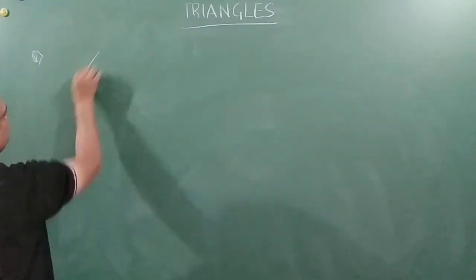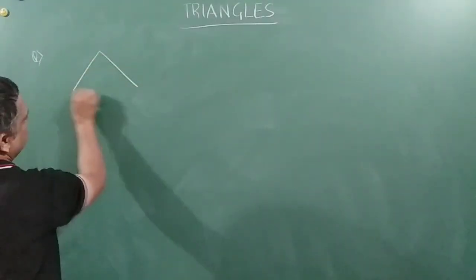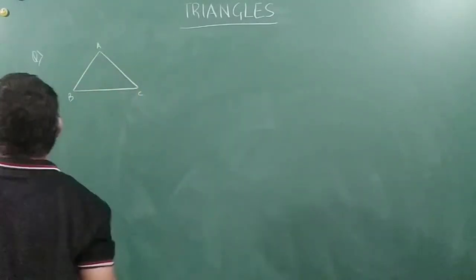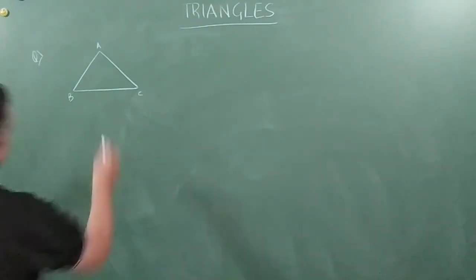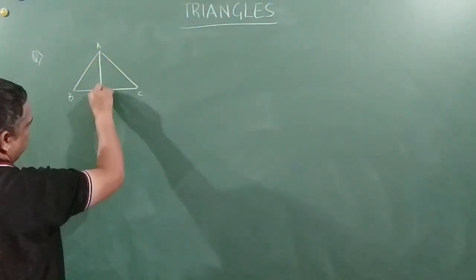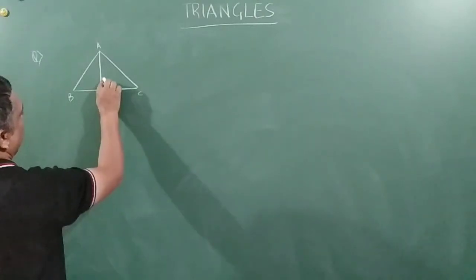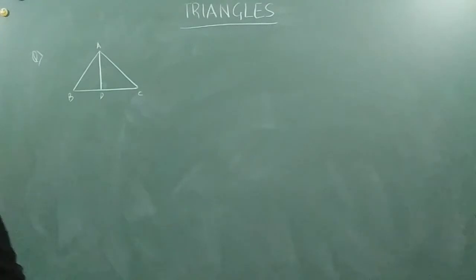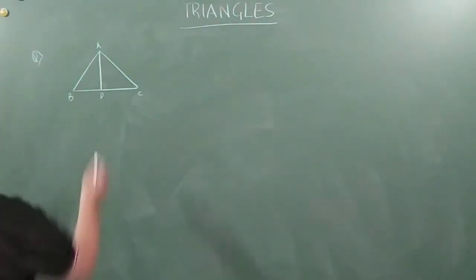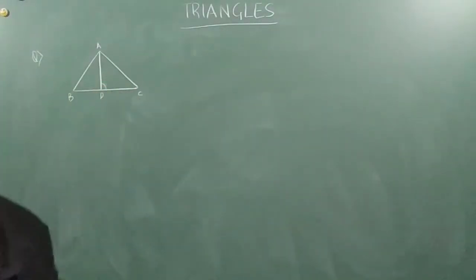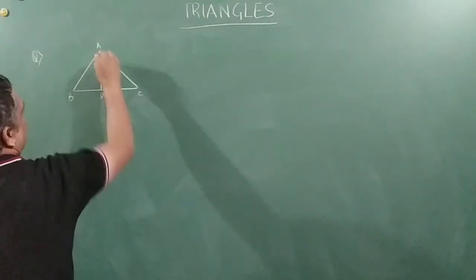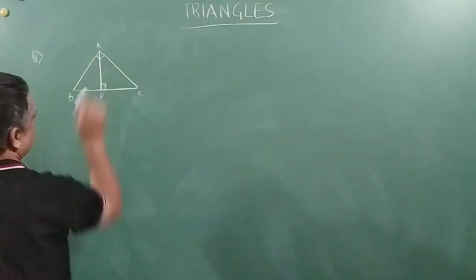Let's make a triangle ABC: A, B and C. And D is a point on the side BC, such that angle ADC, this angle, is equal to angle BAC.